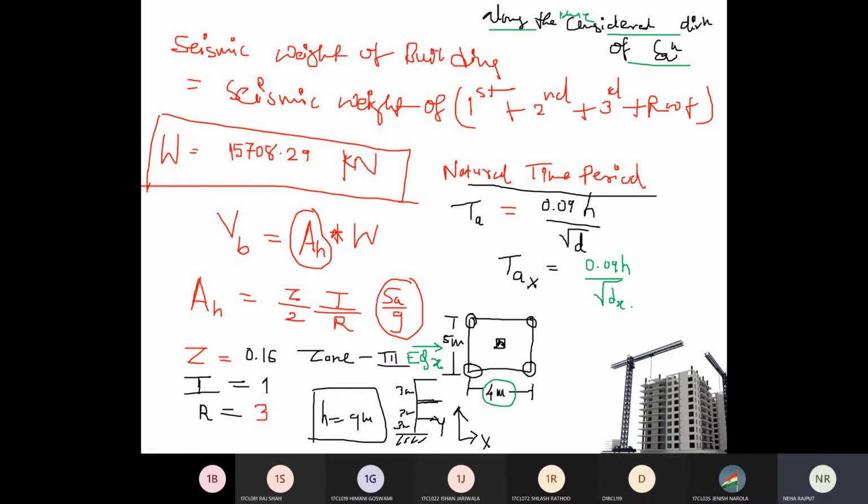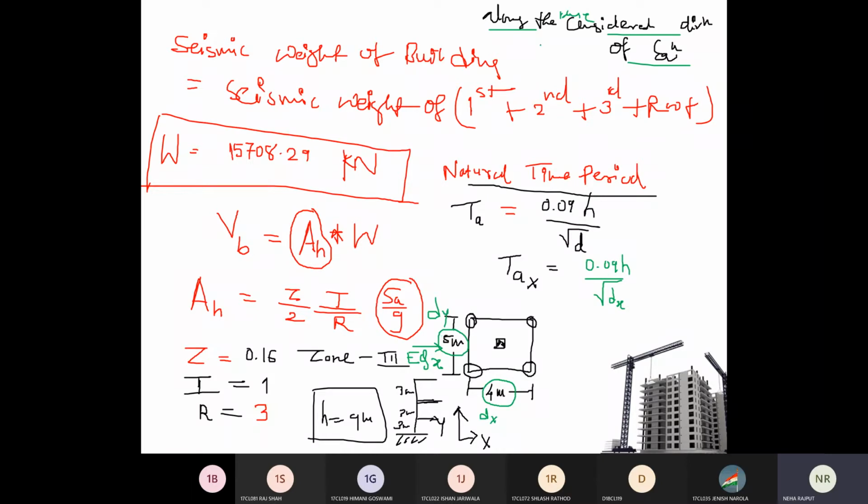So easy way: if you want time period in X direction, then d is the base dimension. Base dimension is 4 meter also, 5 meter also. But if this is your sign convention, then this is dx equal to 4 and this is dy equal to 5. In X direction the base dimension is 4, in Y direction the base dimension is 5.